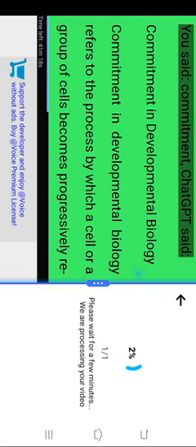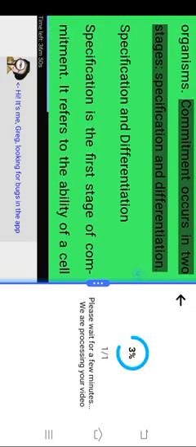Commitment in developmental biology. Commitment in developmental biology refers to the process by which a cell or a group of cells becomes progressively restricted in its developmental potential and starts to differentiate into a specific cell type. This concept is closely related to the idea of cell fate determination, which is a key aspect of development. Commitment involves the internalization of molecular signals that drive cells toward a particular fate and is a critical step in the development of multicellular organisms. Commitment occurs in two stages: specification and differentiation.